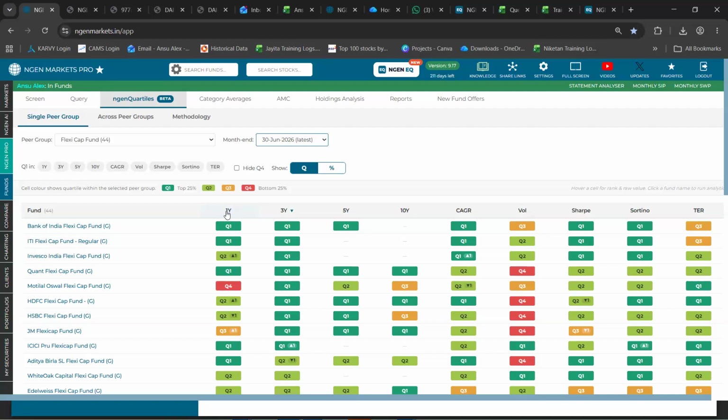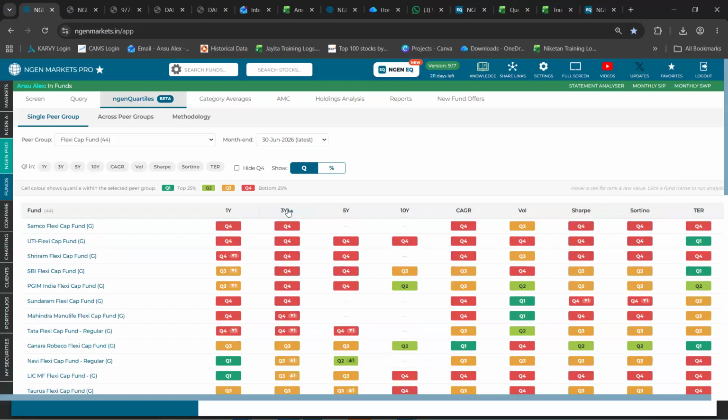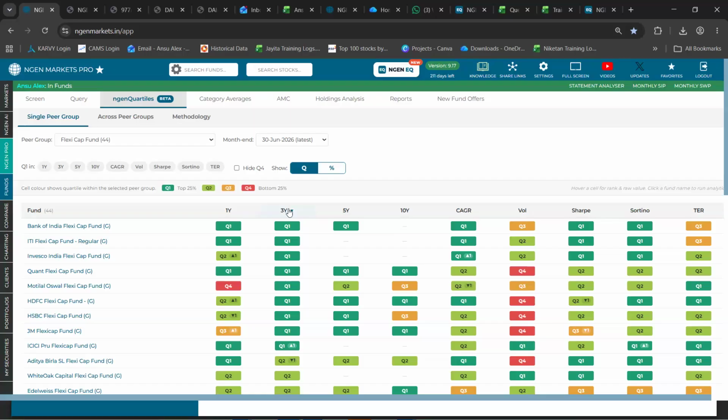Now, we have given you different parameters to view the data for quartile analysis, ranging between 1, 3, 5, and 10-year return. In addition to that, we also show you CAGR, volatility, Sharpe, Sortino, and TER. You can, of course, click on any of these column headers and they can get sorted basis Q1 to Q4 or Q4 to Q1 accordingly.